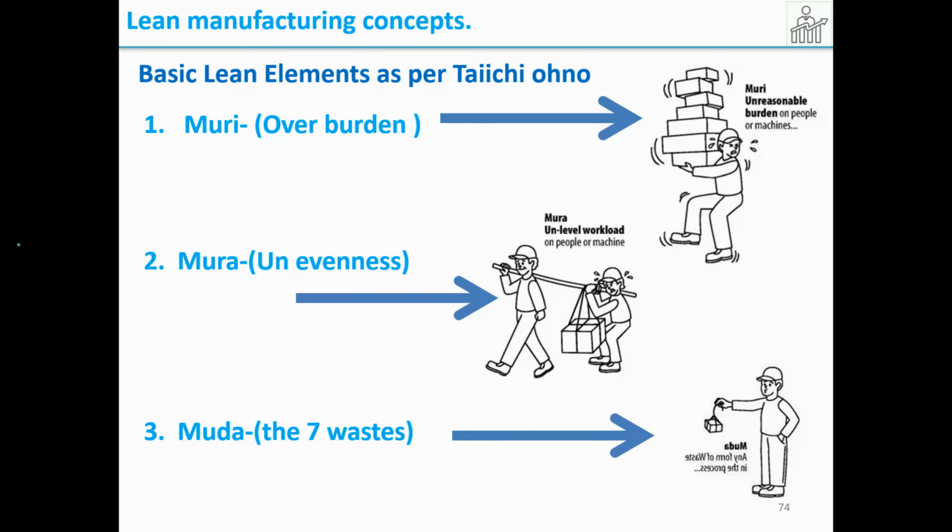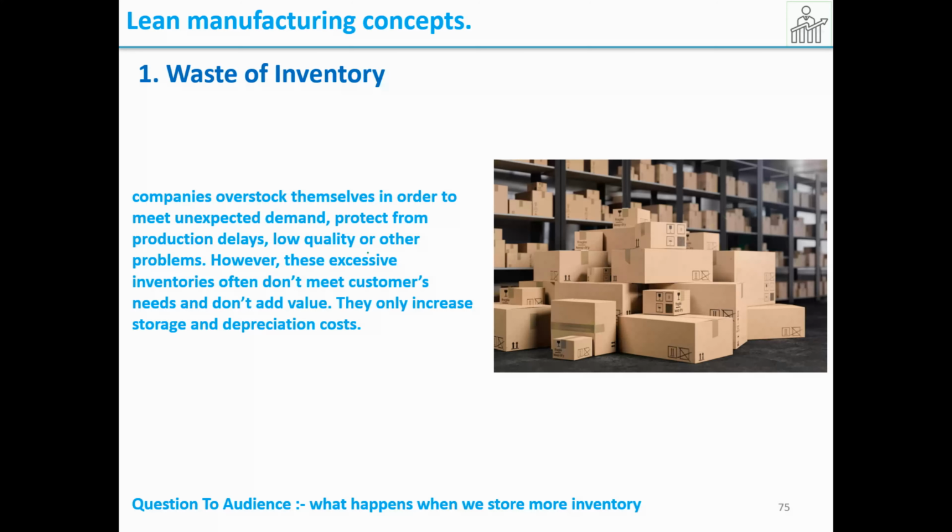Before that, let us see the basic elements of lean as per Taiichi Ohno. The first one is muri. This is a Japanese word, and the meaning of that is overburden, that means working beyond our strength. The second one is mura, which is called unevenness, that is, the work is divided unevenly in the shop floor. The third one is muda, that is the 7 wastes that we are going to see.